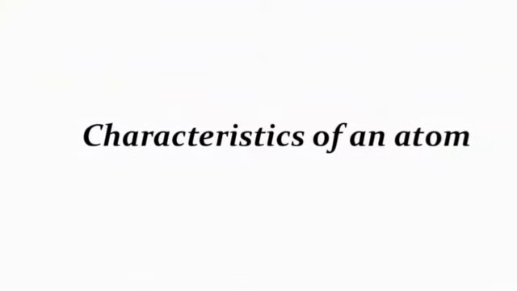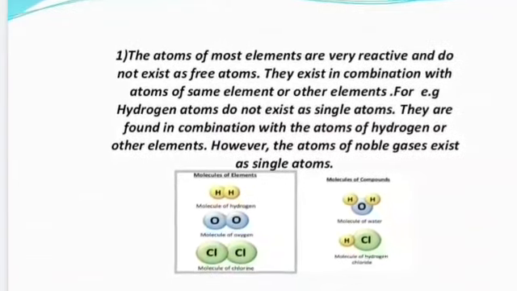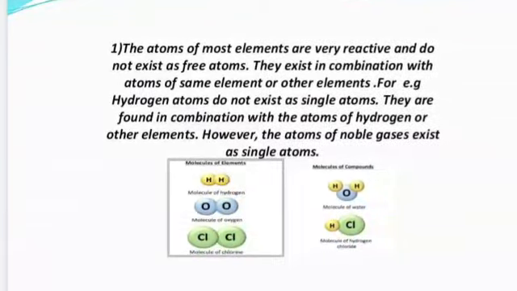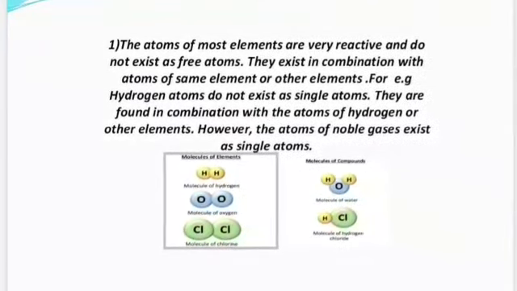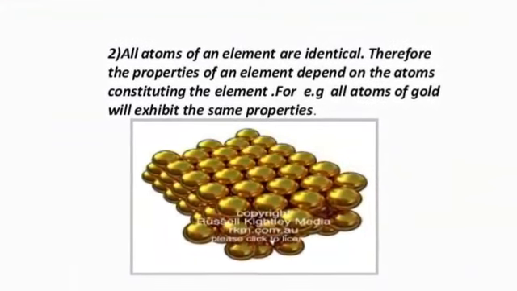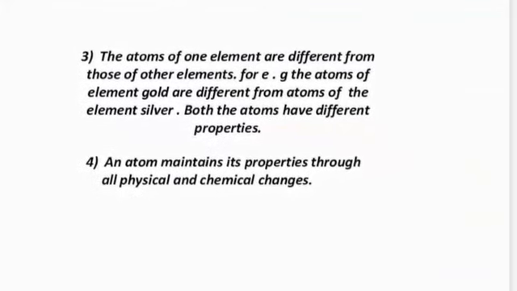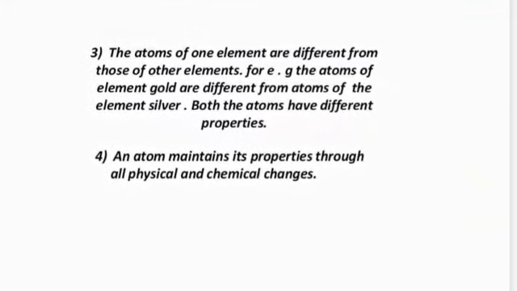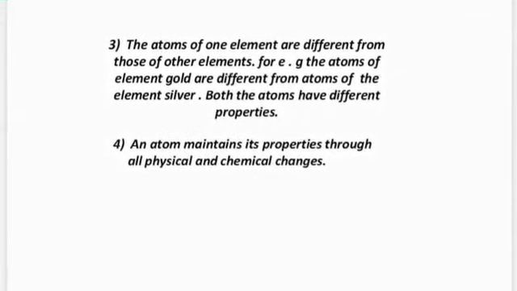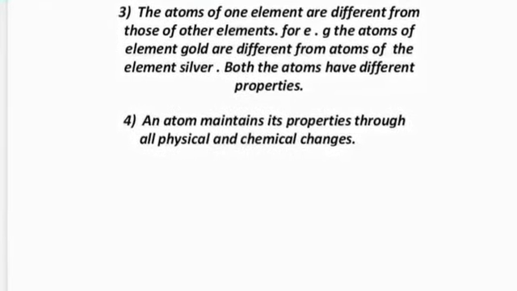Now we study the characteristics of an atom. The atoms of most elements are very reactive and do not exist in a free state. They exist in combination with atoms of the same element or other elements. All atoms of an element are identical and they exhibit the same properties. The atoms of one element are different from those of other elements. For example, the atoms of gold are different from atoms of silver. They have different properties. An atom maintains its properties through all physical and chemical changes.